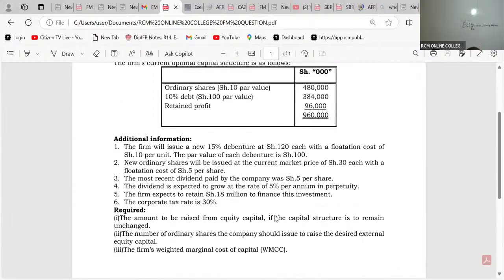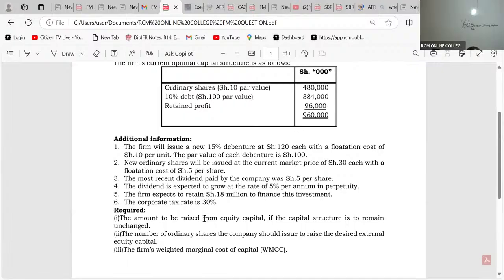Additional information. The firm will issue a new 15% debenture at shillings 120 each with a flotation cost of shillings 10 per unit. The par value of each debenture is shillings 100. The new ordinary shares will be issued at the current market price of 30 each with a flotation cost of 5 per share. The most recent dividend paid by the company was 5 per share. The dividend is expected to grow at the rate of 5% per annum in perpetuity. The firm expects to retain shillings 18 million to finance this investment. The corporation tax rate is 30%.